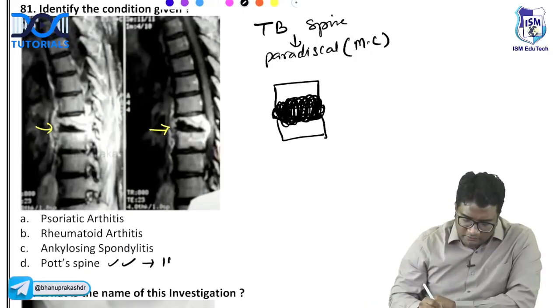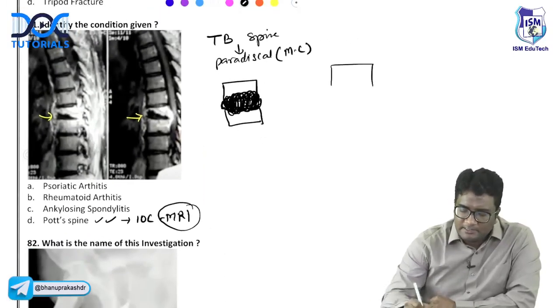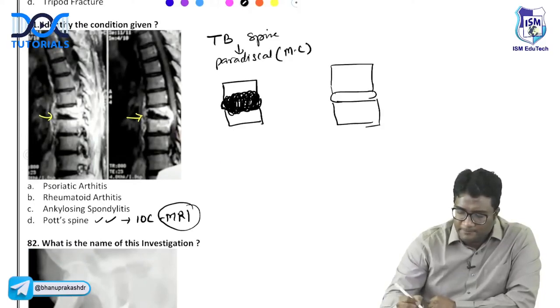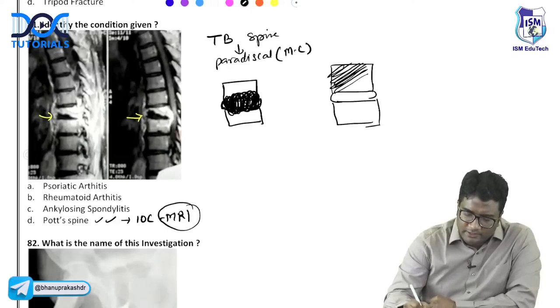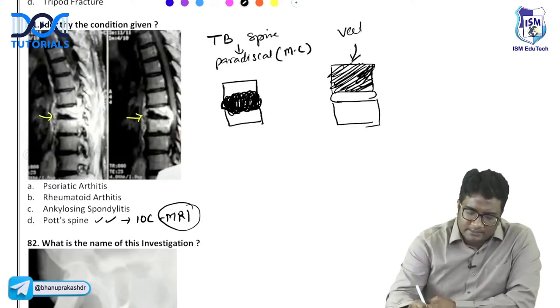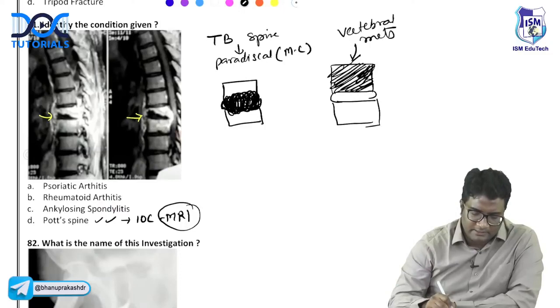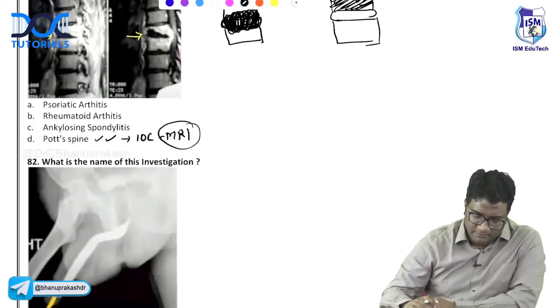And the investigation of choice for pot spine or TB spine or anything with spinal imaging is MRI. Now imagine this is the vertebral body, this is the disc, and this is the vertebral body. If you have a lesion involving the vertebra alone, not the disc, this is vertebral metastasis. So vertebral mets involve the vertebral body, they spare the disc, whereas TB spine is involving disc and end plates of the vertebra, it is paradiscal. So here it is involving the disc and the end plates of the vertebra. So pot spine is a better answer.